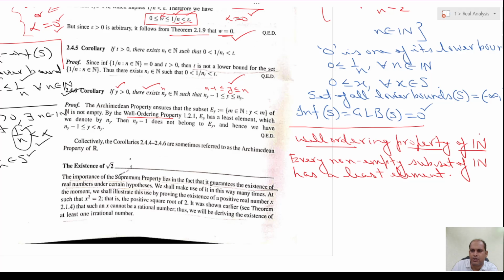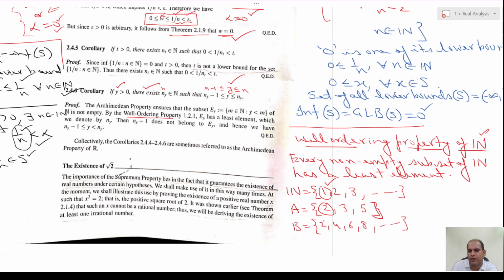Since every set is a subset of itself, let us start from the set of natural numbers 1, 2, 3 and so on. Clearly 1 is the least element. Let us take any other finite subset of natural numbers, say 2, 3 and 5. We can check that 2 is its least element. Any other set, say the infinite subset 2, 4, 6, 8 and so on, has 2 as its least element. So, every non-empty subset of N has a least element.